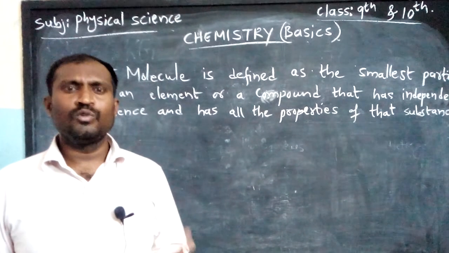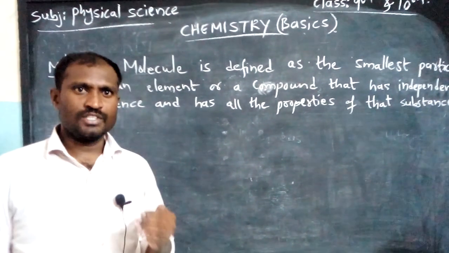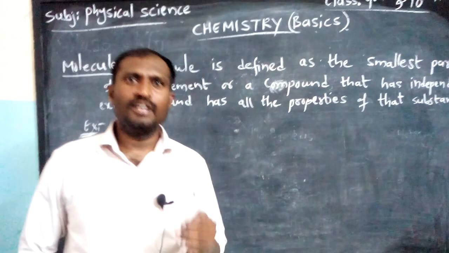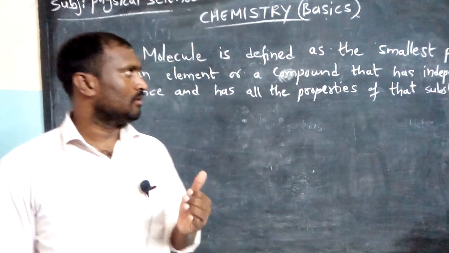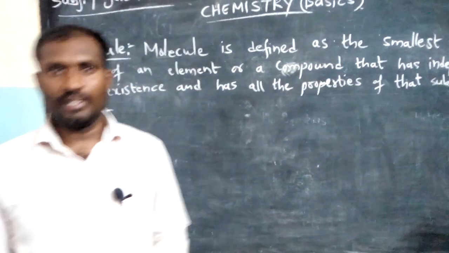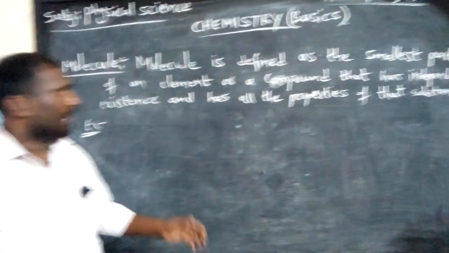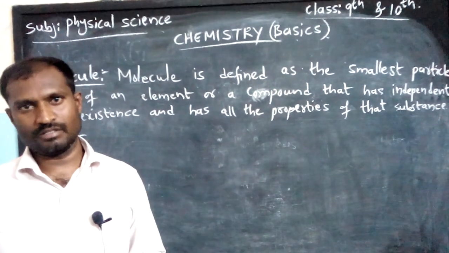If you want to know the properties and behavior of any matter, we should first know what kind of molecules are there in that particular substance. If you know the kind of molecule, then we can easily know the properties of that matter. It is the smallest particle and it has independent existence.